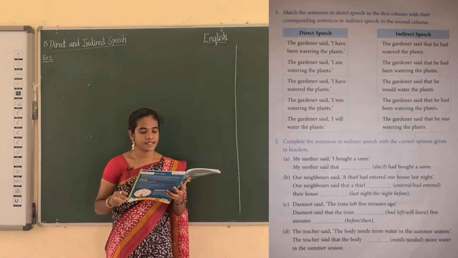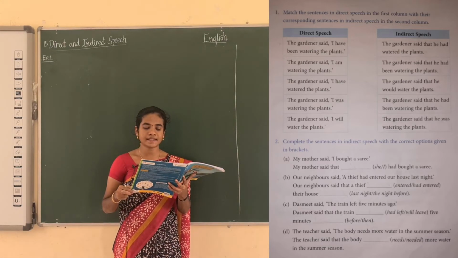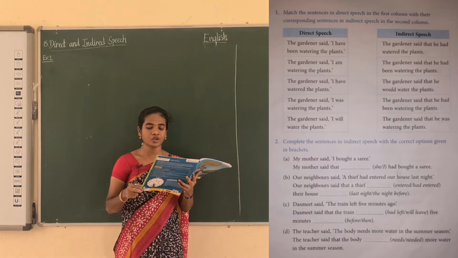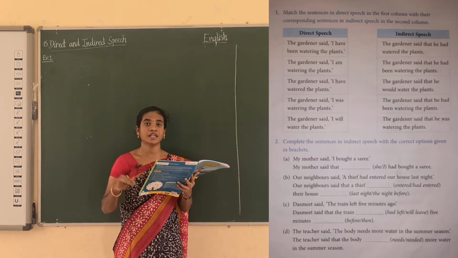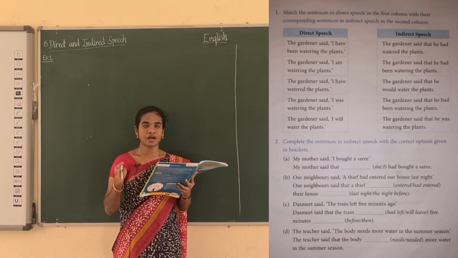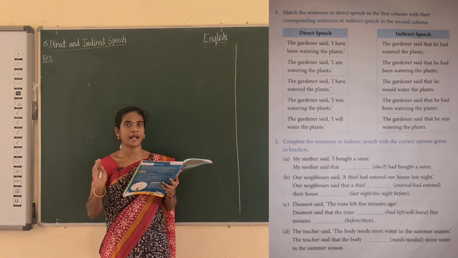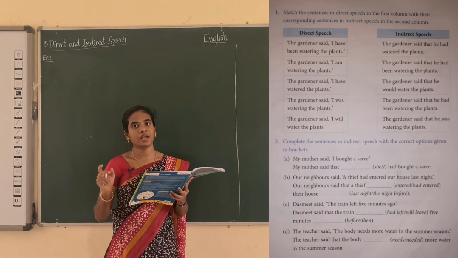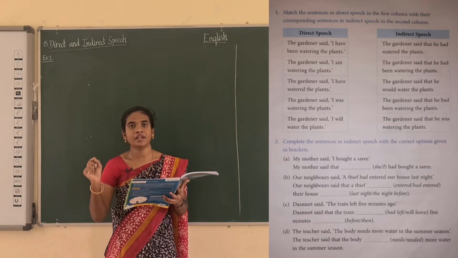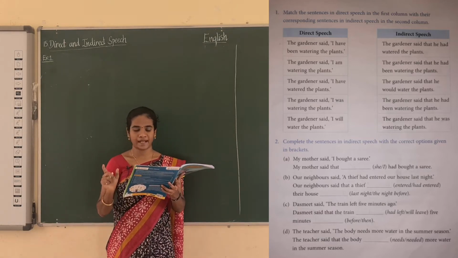Okay. And see the second exercise. Complete these sentences in indirect speech with the correct option given in brackets. Okay. So in the indirect speech, some words are missing. You have to complete the sentence using the brackets. In the brackets also, the words are given. Which is the correct answer, like that you have to write it in the blanks.